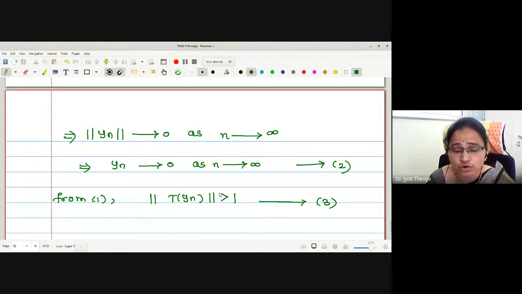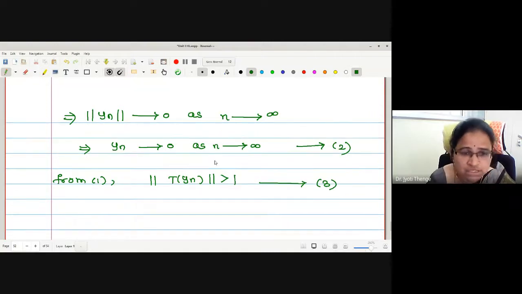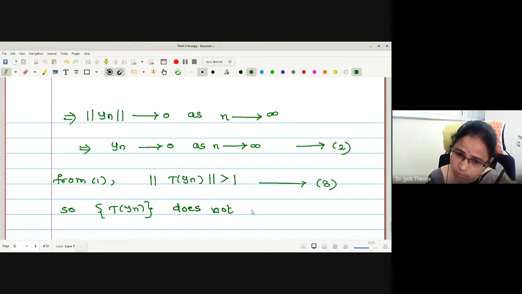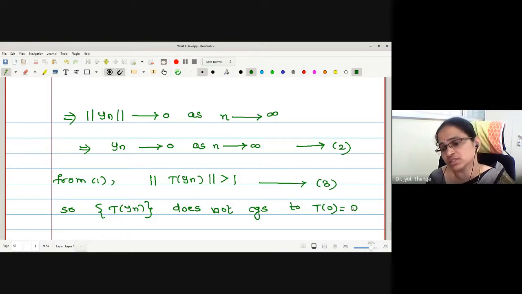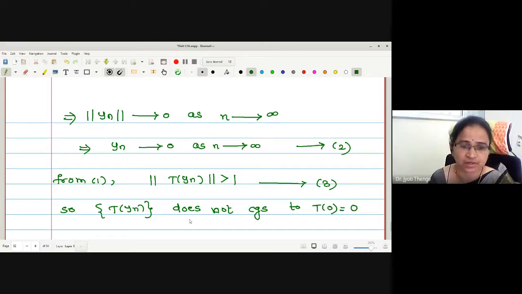Therefore, the sequence T of yn does not converge to T of 0. But what is the value of T of 0? It is 0, because the function is linear.